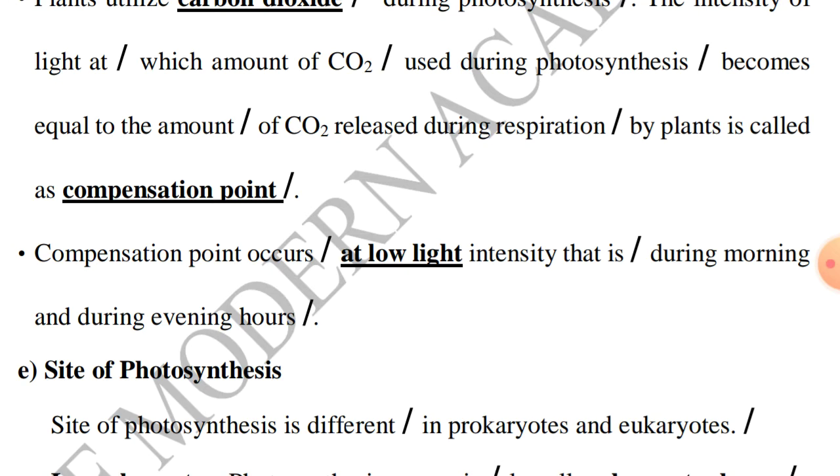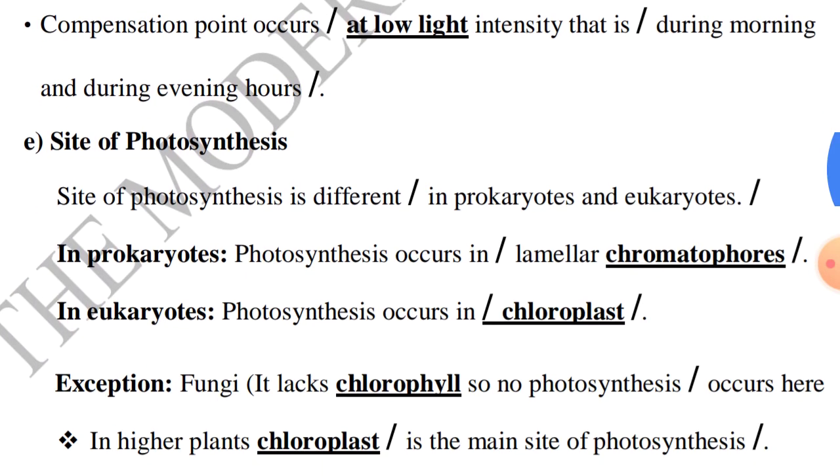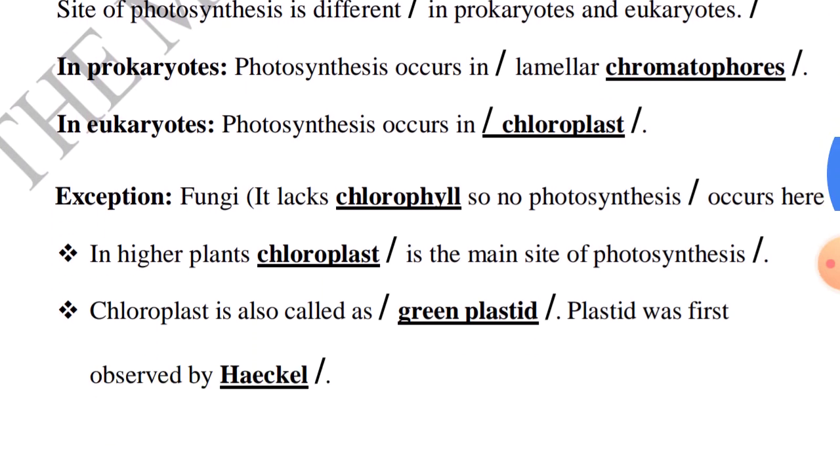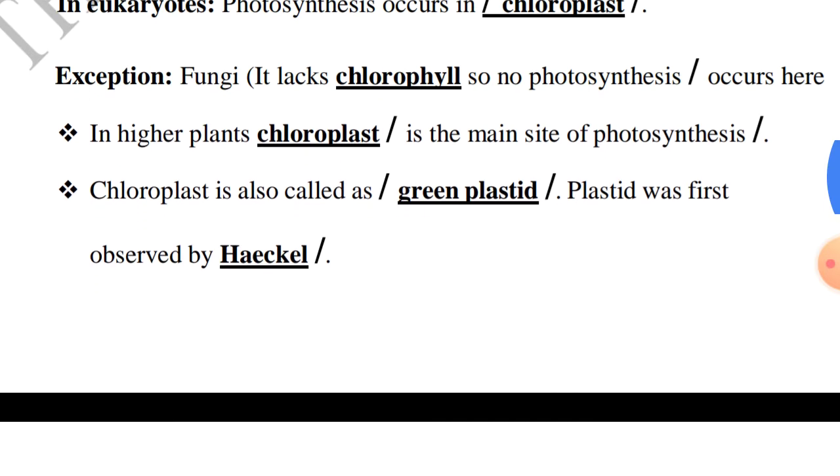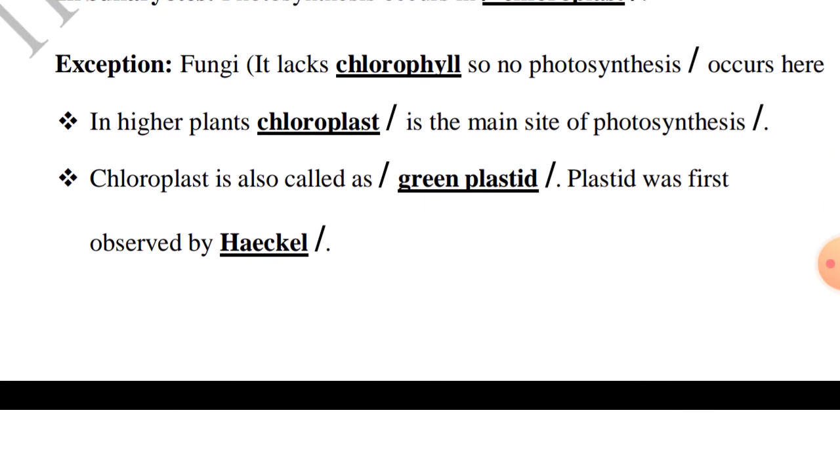Site of photosynthesis. The site of photosynthesis is different in prokaryotes and eukaryotes. In prokaryotes, photosynthesis occurs in lamellar chromatophores. In eukaryotes, photosynthesis occurs in chloroplast. Exception: fungi. It lacks chlorophyll, so that is why it is white in color. It does not have chlorophyll, and it does not have chloroplast. That is why it depends on others for its food. So this is called a saprophytic organism. So no photosynthesis occurs here.